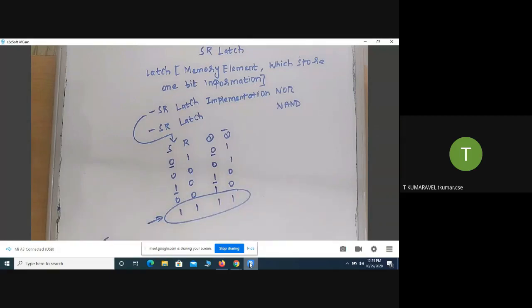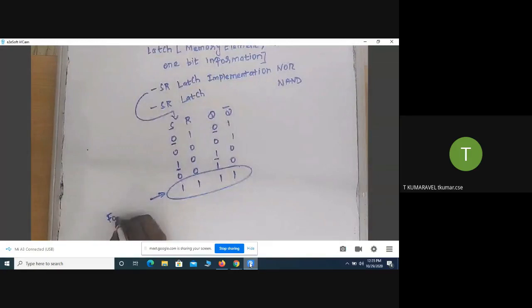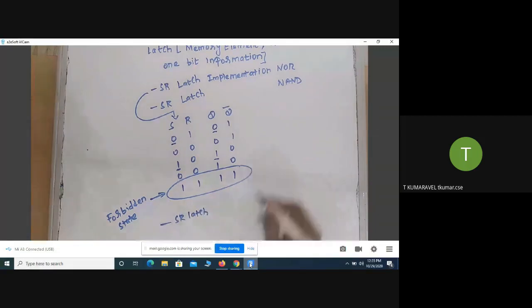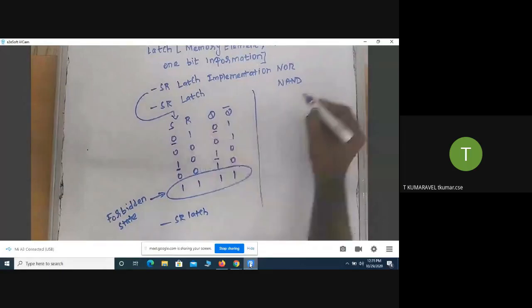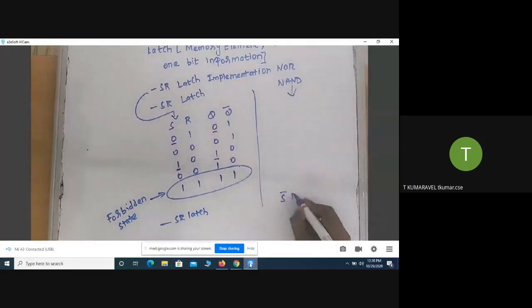What is the meaning of forbidden state? You should not encourage that input combination for SR latch implementation. That is called a forbidden state. The entire latch is otherwise called the SR latch, whereas the SR latch implementation using NAND gate, we call it the S bar R bar latch.